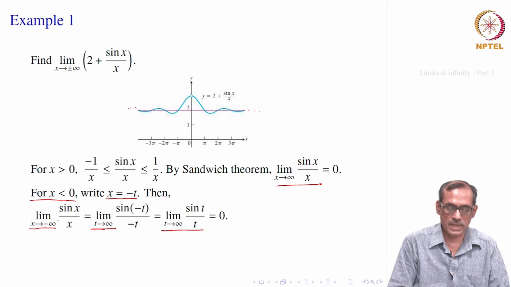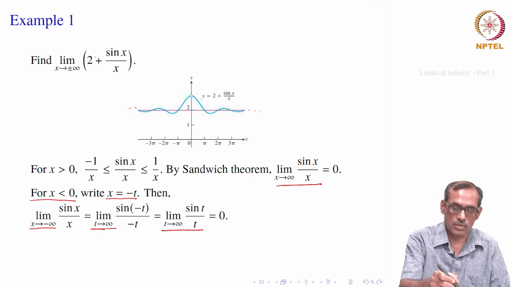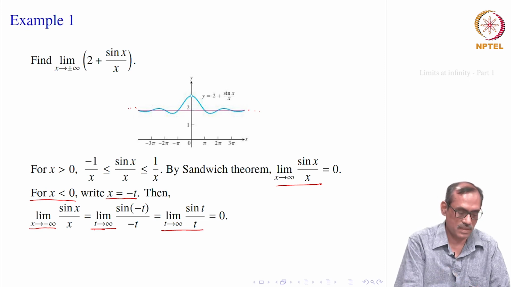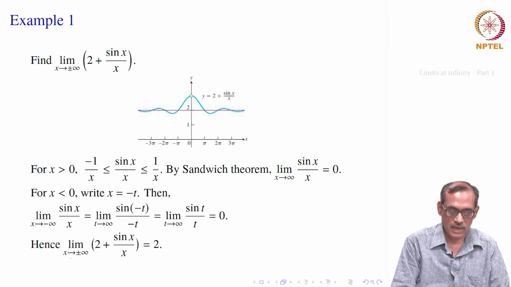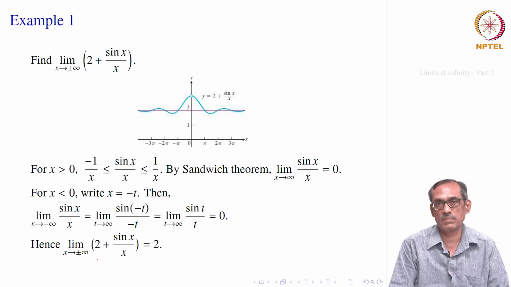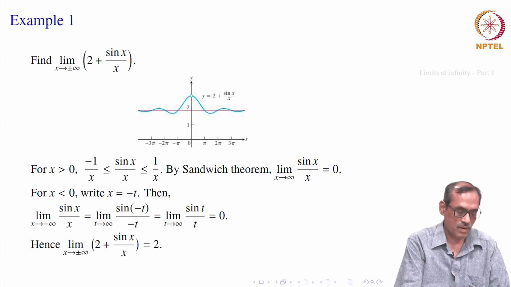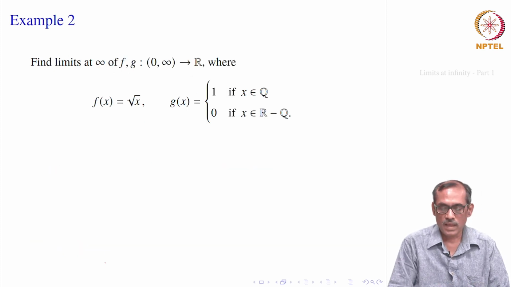So, once this limit equals 0, you can go to 2 plus sin x by x, which should be equal to 2 plus 0, that is 2. That is what we say. Hence, the limit as x goes to plus infinity or x goes to minus infinity, both the things we wrote here, of the function 2 plus sin x by x should be equal to 2. So, see how the estimates are helpful. We will take one more example.